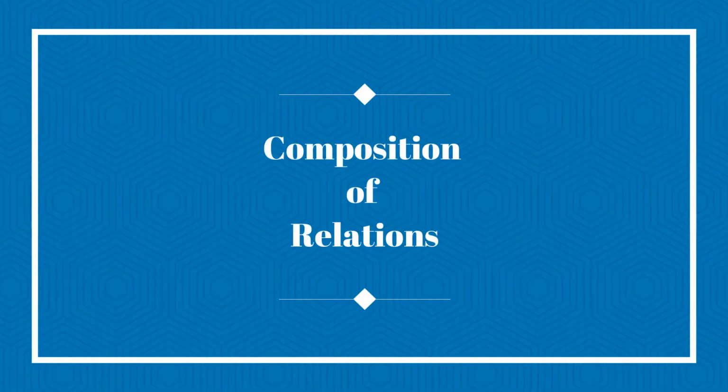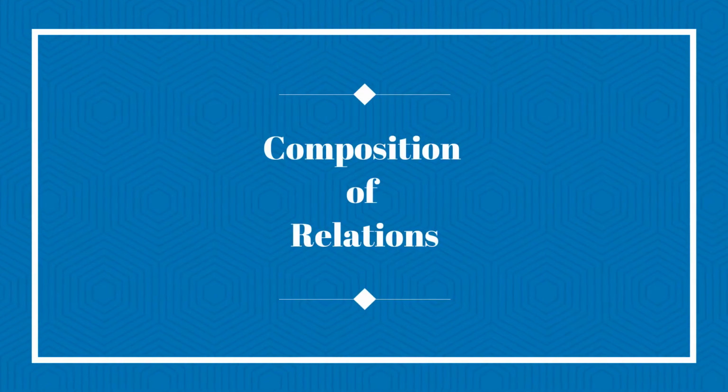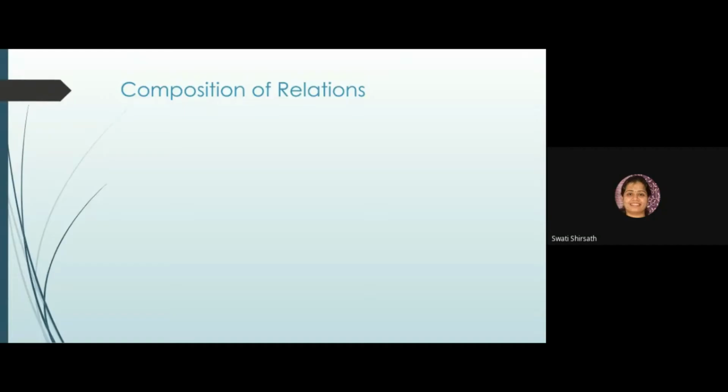Composition of relations. Composition of functions you must have heard of; the same thing is applicable here also. So we will be learning the composition of two relations here. See, there are two sets A and B on which there is some relation R, and another set B and C, and there is some relation S. This relation R is a mapping from set A to set B. That arrow indicates it is a mapping from A to B. It means A cross B, and S is a mapping from B to C, B cross C.